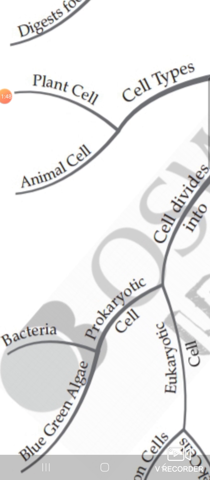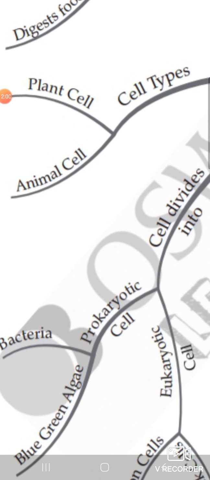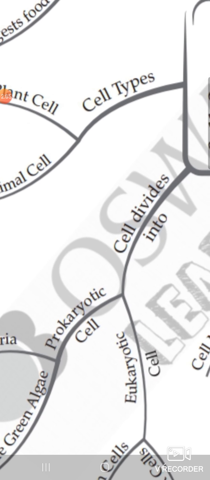Plant cells have a large vacuole, a big bag-like structure, whereas animal cells also have vacuoles, but that vacuole is small and sometimes temporary. It is not permanent in animal cell.